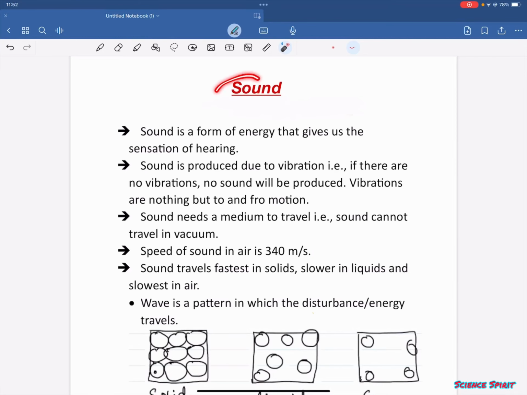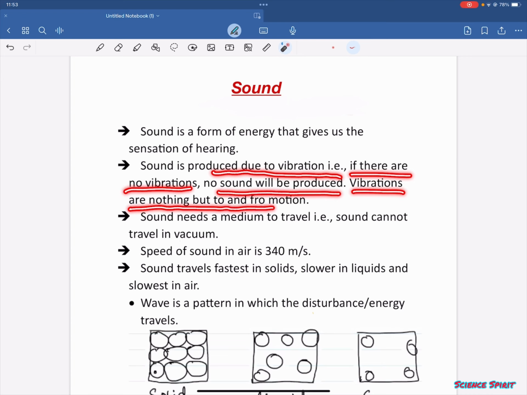Today we learn all about sound. Sound is a form of energy that gives us a sensation of hearing. I am speaking, that is, I am producing sound and you all are able to hear it. Sound is produced due to vibration, that is, if there are no vibrations, no sound will be produced. Vibrations are nothing but the to and fro motion.